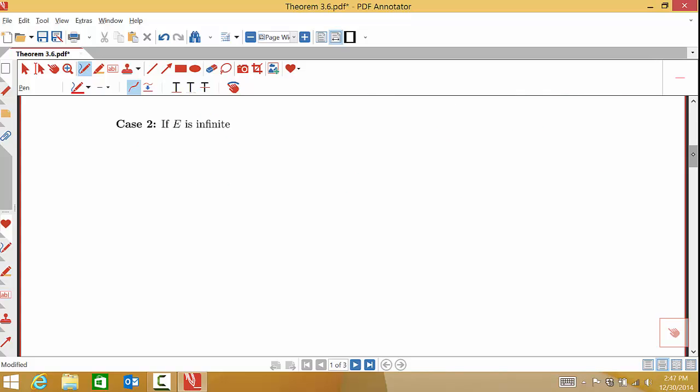On the other hand, we need to look at what happens if E is an infinite set. Okay, here we really need to take advantage of the fact that our hypothesis is X is a compact set, or compact metric space.